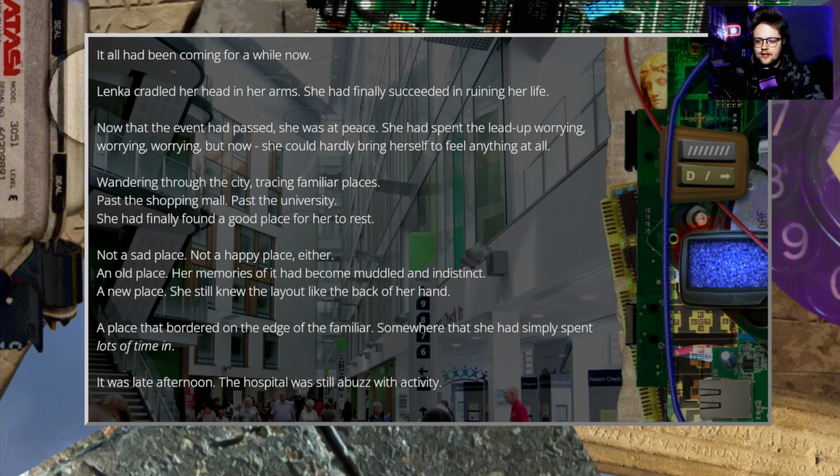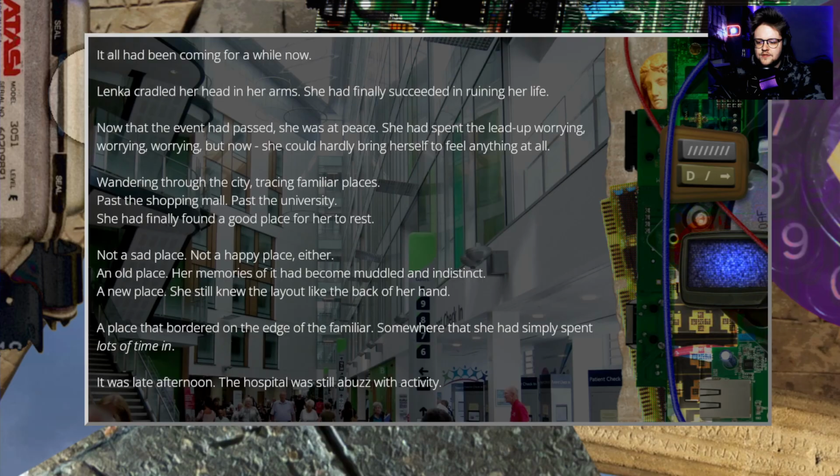Lenka grated her head in her arms. She had finally succeeded in ruining her life. Now that the event had passed, she was at peace. She had spent the lead up worrying, but now she could hardly bring herself to feel anything at all. Wandering through the city, tracing familiar places, past the shopping malls, past the university, she had finally found a good place for her to rest. Not a sad place, not a happy place either. An old place. Her memories of it had become muddled and indistinct. A new place. She still knew the layout like the back of her head. The place that bordered on the edge of the familiar, somewhat that she had simply spent lots of time in.